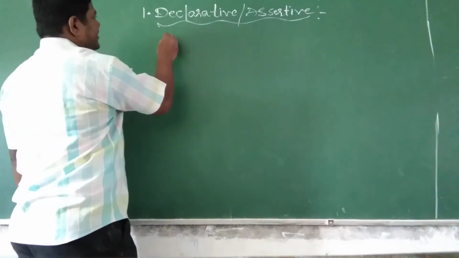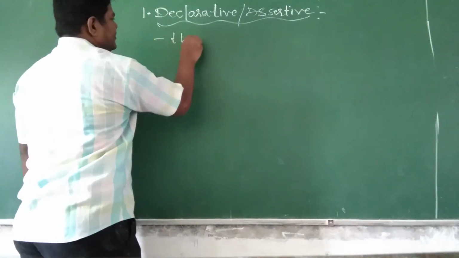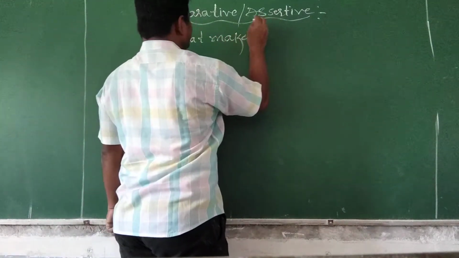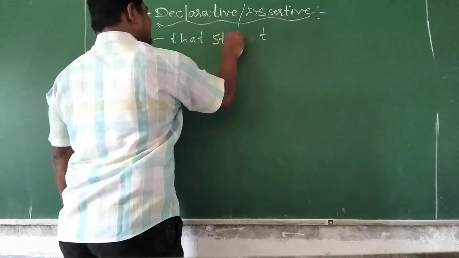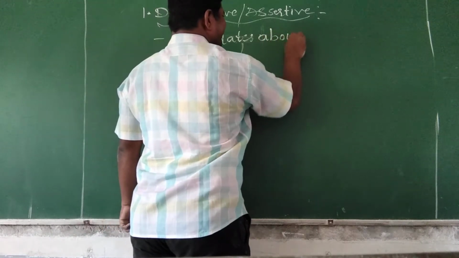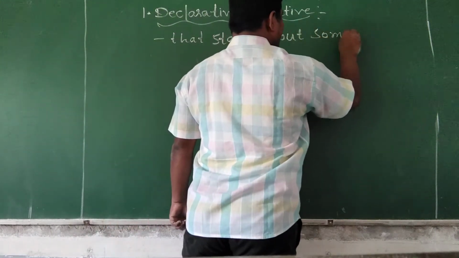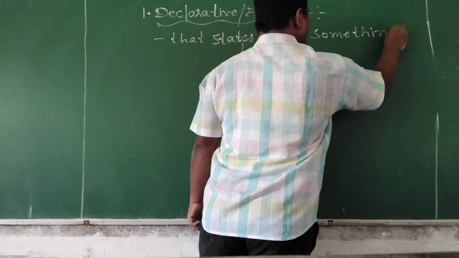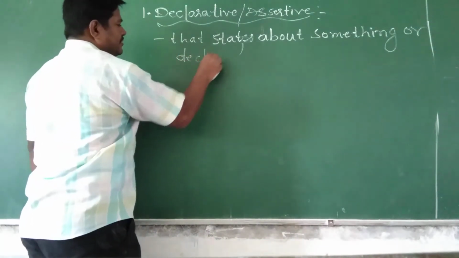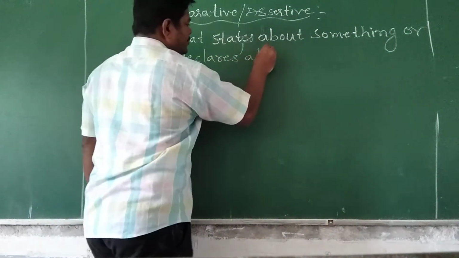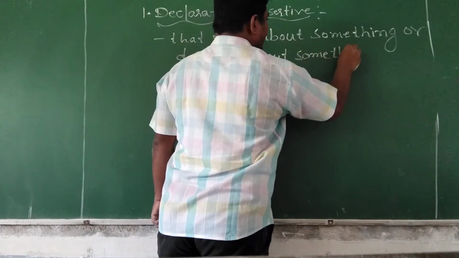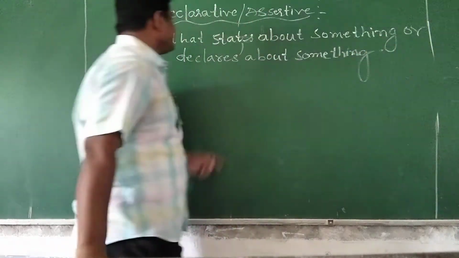Okay, a sentence that states something or declares something is called a declarative or an assertive sentence.